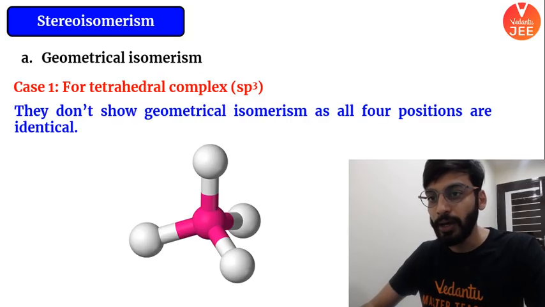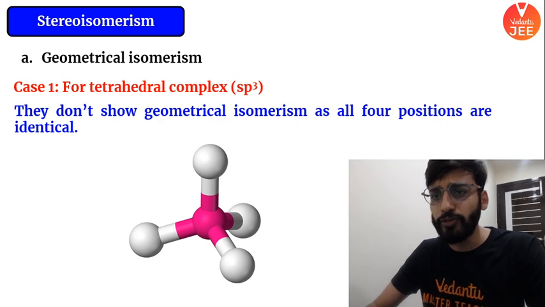Stereoisomers arise due to the different arrangement, different connectivity of the ligand with the metal ion in space. Basically, we talk about 3 dimensions here, right? In the previous one, connectivity to the metal ion was giving us different structures. Here you will see connectivity is actually different in a 3-dimensional space. Their structure in 3D is going to be different. So this is entirely 3-dimensional. I hope the point is clear. That one was not 3-dimensional, this is 3-dimensional. There is a different connectivity of ligand with the metal ion in 3D. Okay, you understand this in detail.